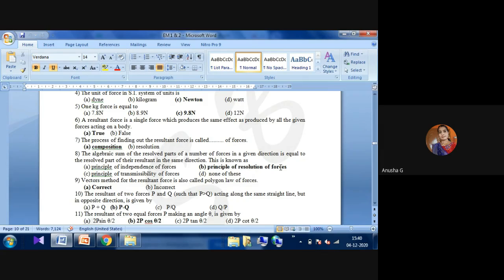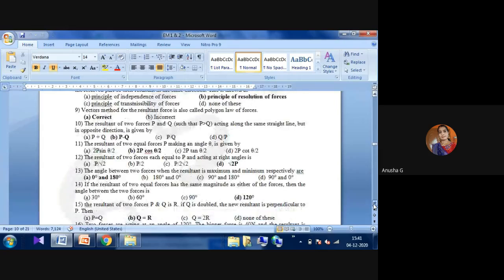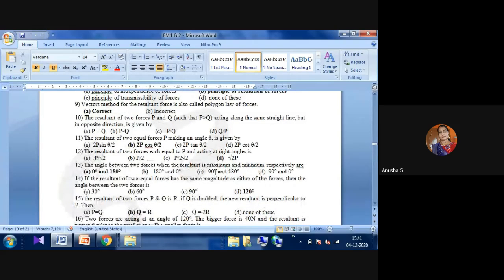Okay, next we will see the vector method. Vector method is also called the polygonal law of forces. These are all based on the polygonal law of forces, the parallelogram law, and the triangle law. Based on all those laws, we can observe these formulas.